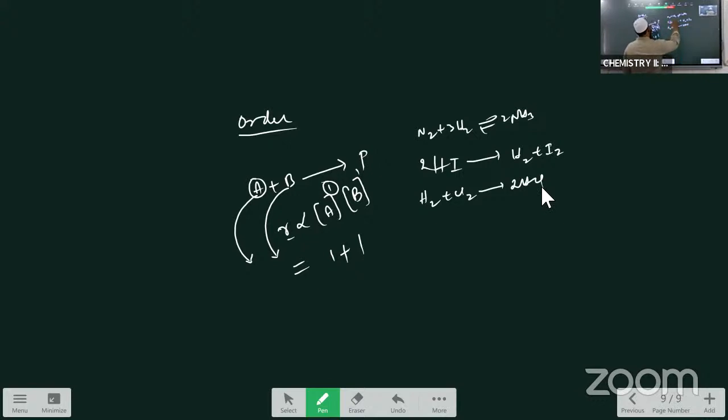That means the rate of the reaction does not depend upon the concentration. Even by doubling the concentration, the rate of the reaction does not change. That reaction is called a zero order reaction.